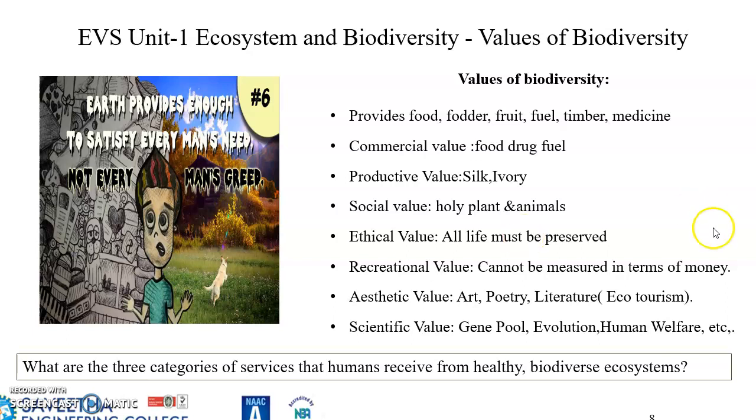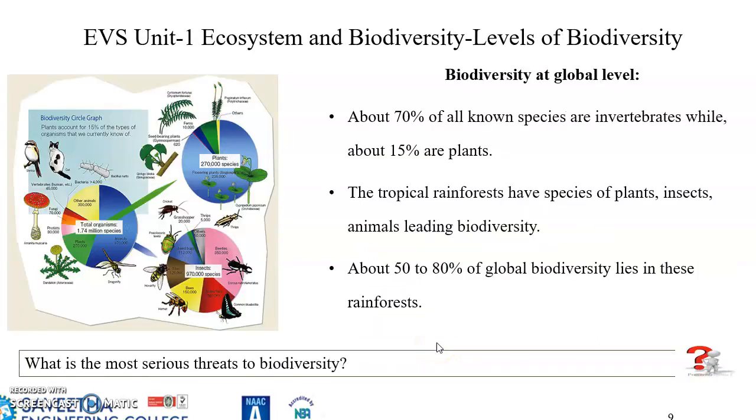So it causes ecotourism. And the scientific value, like classification, gene pool, evolution, human welfare, etc. So the values of biodiversity are commercial value, productive value, social value, ethical value, recreational value, aesthetic value, and scientific value.